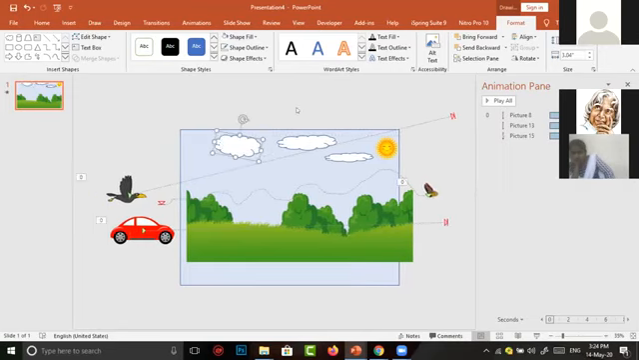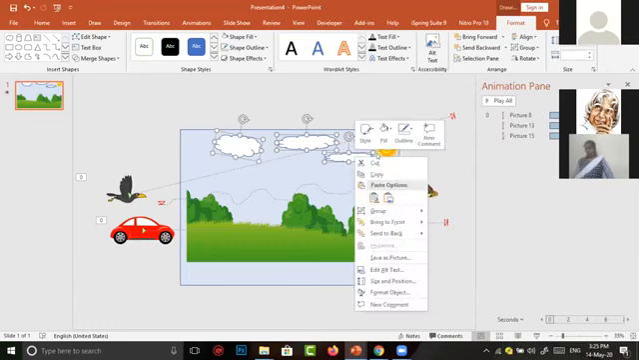3 clouds are there. I want to make these 3 clouds move at the same time. An important property we can use here is we have to select all the clouds one by one. First click on one cloud, then hold the control button, then click on another cloud, then click on another cloud. Now all the clouds have been selected. Now you have to make a right click.